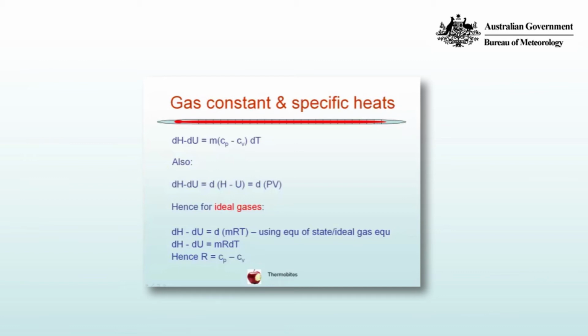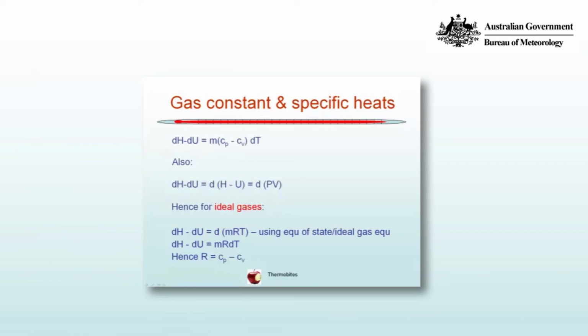We can relate the gas constant now to the specific heats by noting that dH, the change in the enthalpy, minus dU, the change in the internal energy, may be written as m outside of Cp minus Cv by dT. But we can also write dH minus dU as d of (H minus U), which is equal to d of PV, using the definition of enthalpy.